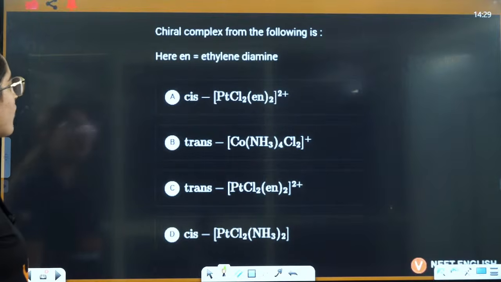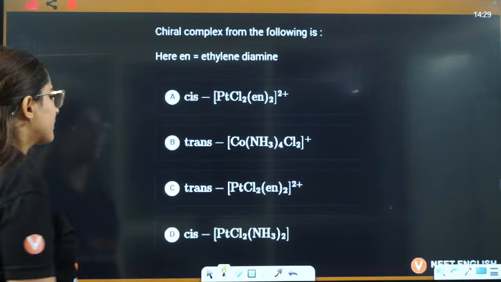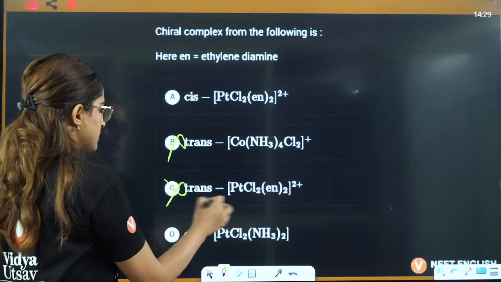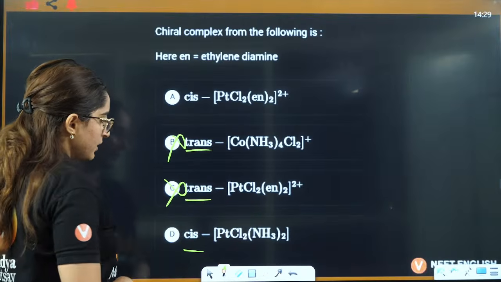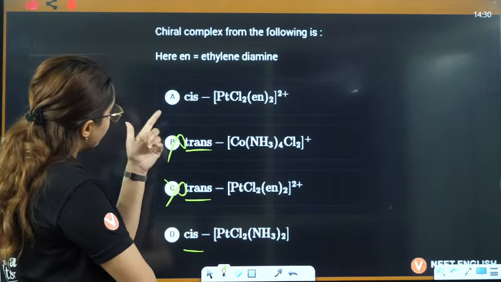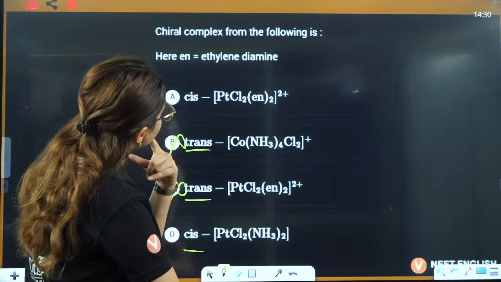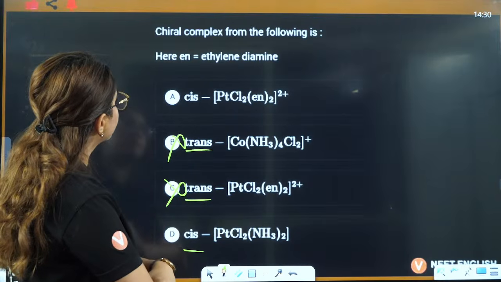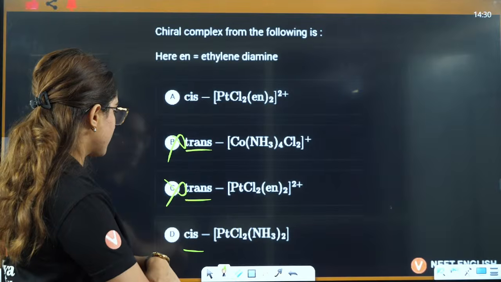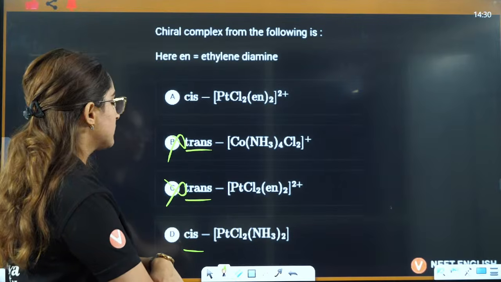So optically active is what you are looking for. Out of these, the trans ones will not be correct. Cis can be. Here it is cis and here also it is cis. So which complex of the following is optically active?